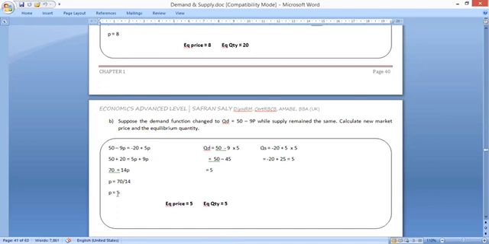And you arrive at the new equilibrium price of 5. Once you find the price, you substitute it in the new QD equation, 50 minus 9 into 5, and you arrive at 5. Or you can use the QS equation also, and you arrive at the same equilibrium quantity. So here, just an example. The equilibrium price and the equilibrium quantity are the same.